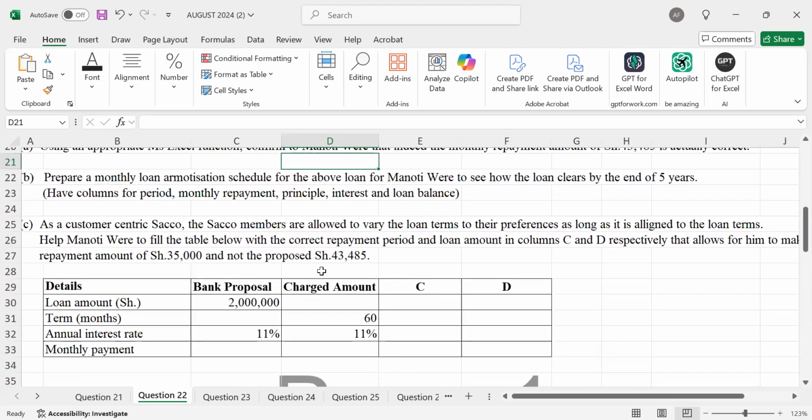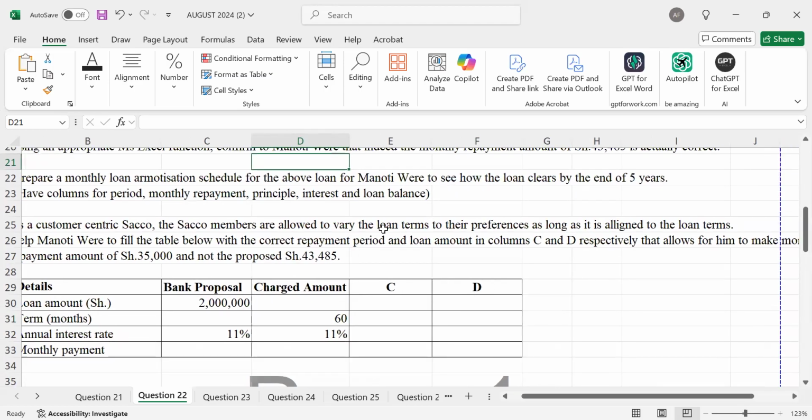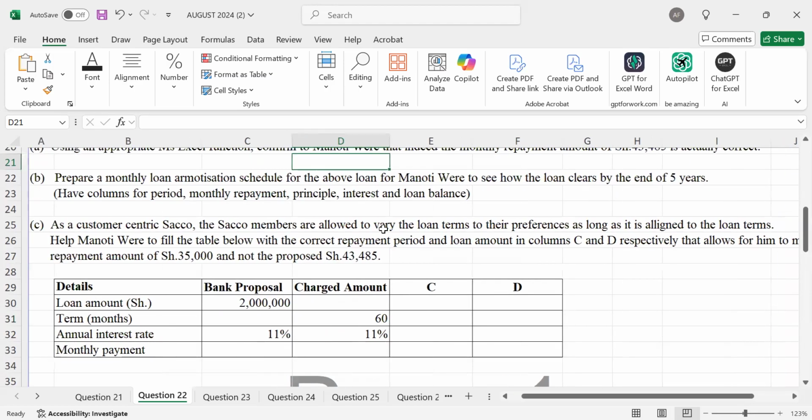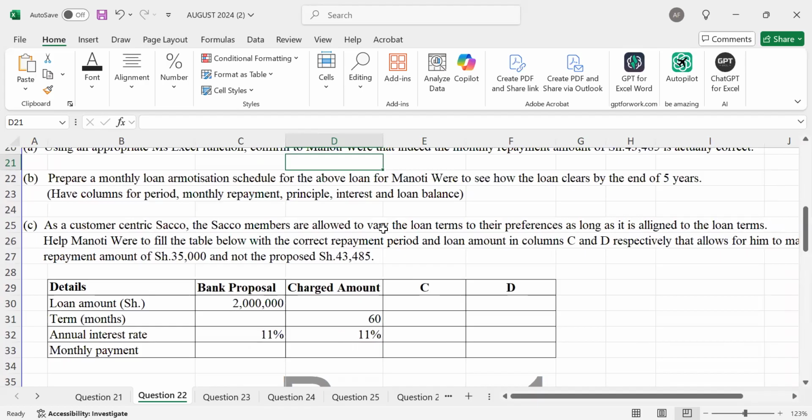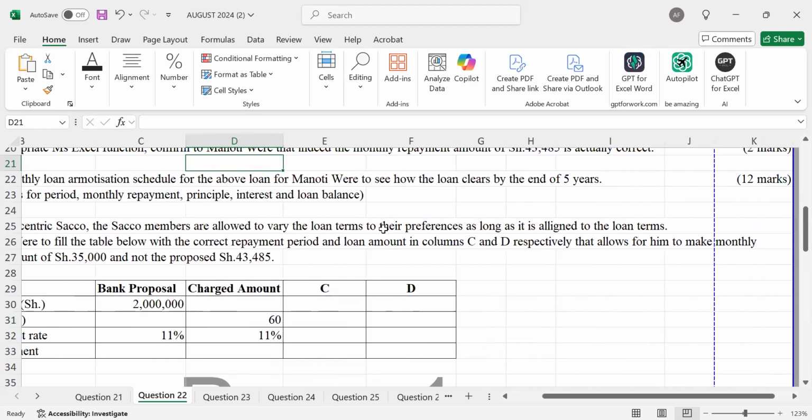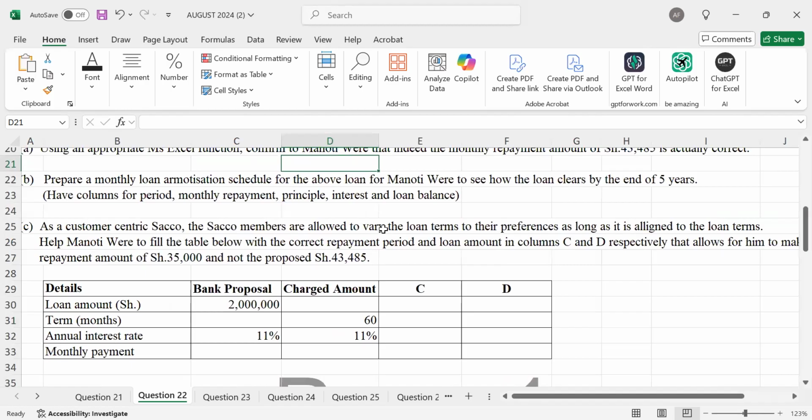Part C, as a customer-centric Sacco, the Sacco members are allowed to vary the loan terms to their preferences, as long as it is aligned to the loan terms. Help Manoti Were to fill the table below with the correct repayment period and loan amount in column C and D, respectively, that allows for him to make a monthly repayment amount of 35,000 and not the proposed 43.45.